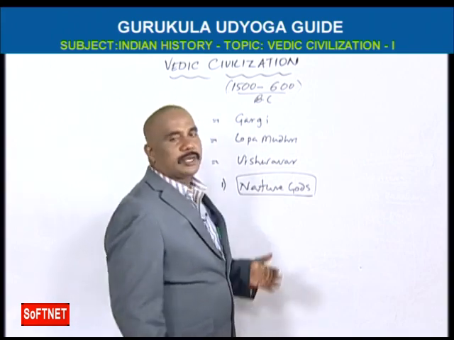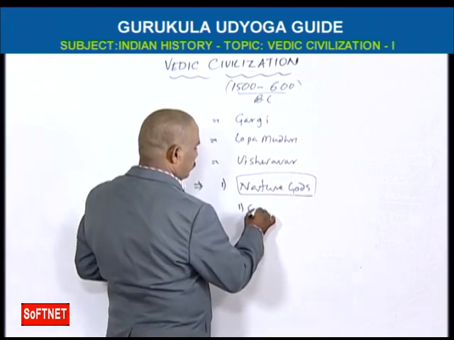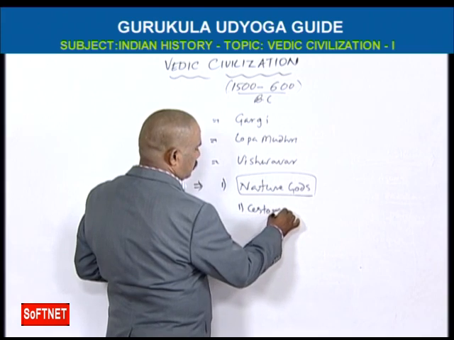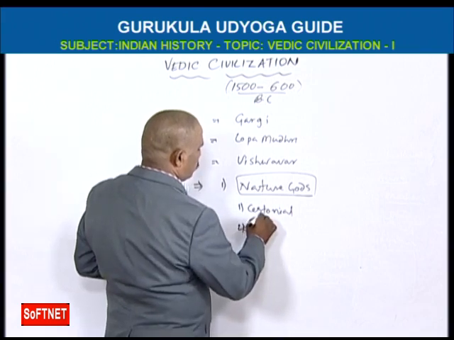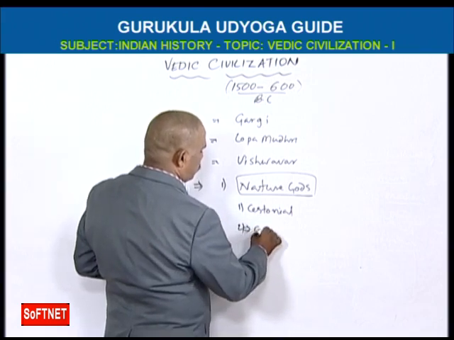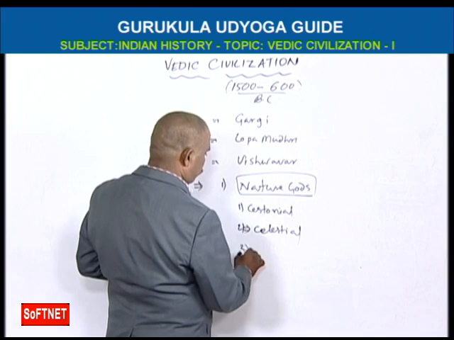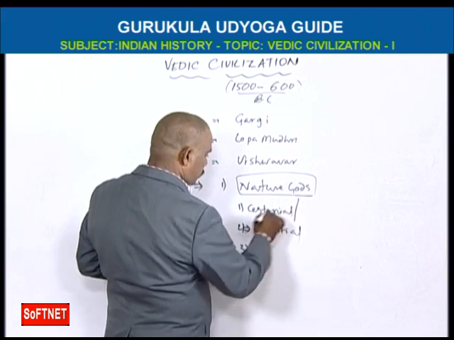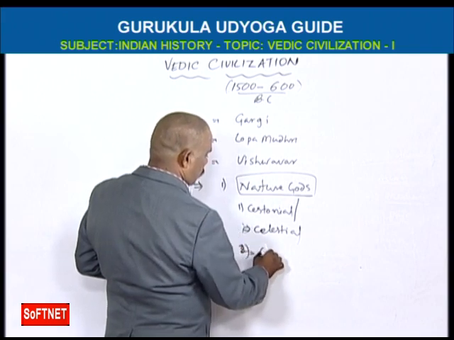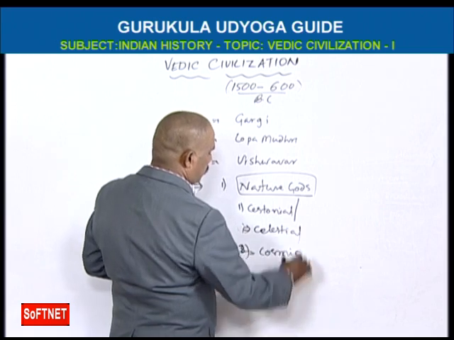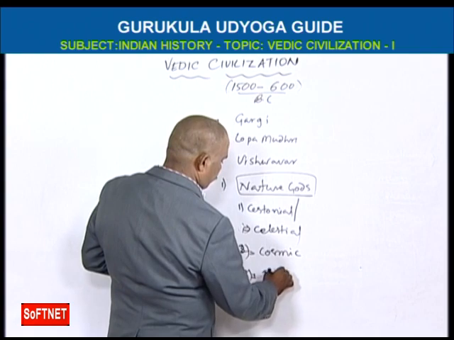These nature gods are divided into three parts: celestial gods, cosmic gods, and terrestrial gods.